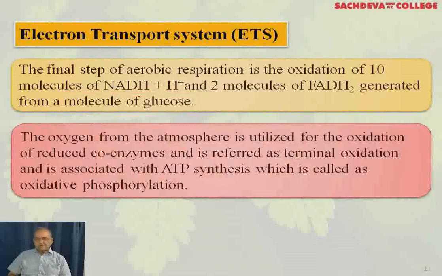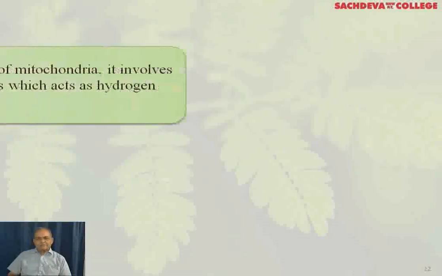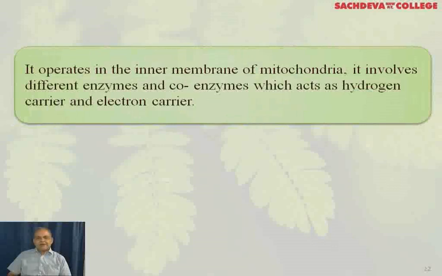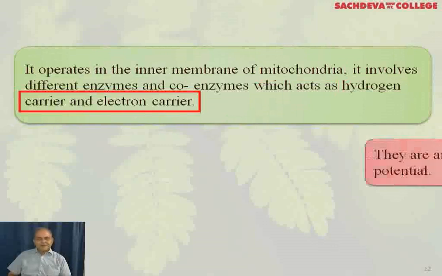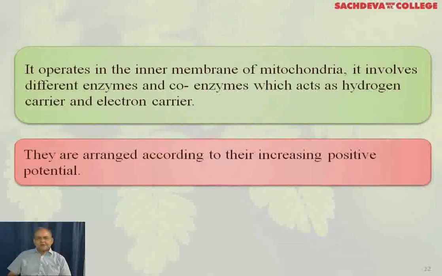The oxygen from the atmosphere is utilized for the oxidation of reduced coenzymes and is referred to as terminal oxidation, and is associated with ATP synthesis, which is called oxidative phosphorylation. It operates in the inner membrane of mitochondria. It involves different enzymes and coenzymes which act as hydrogen carriers and electron carriers. They are arranged according to their increasing positive potential.